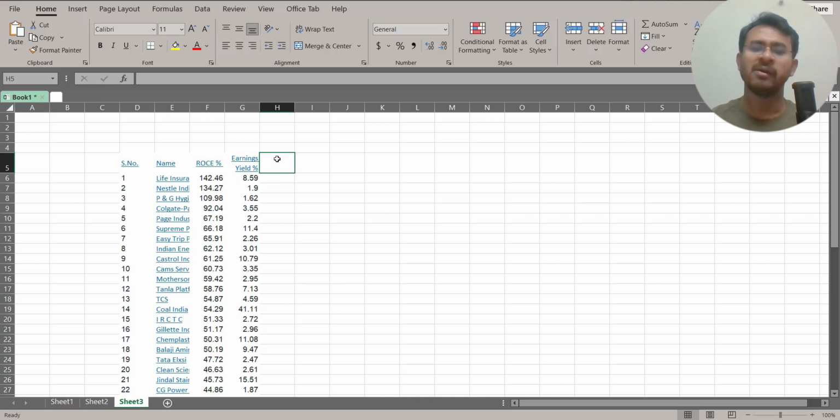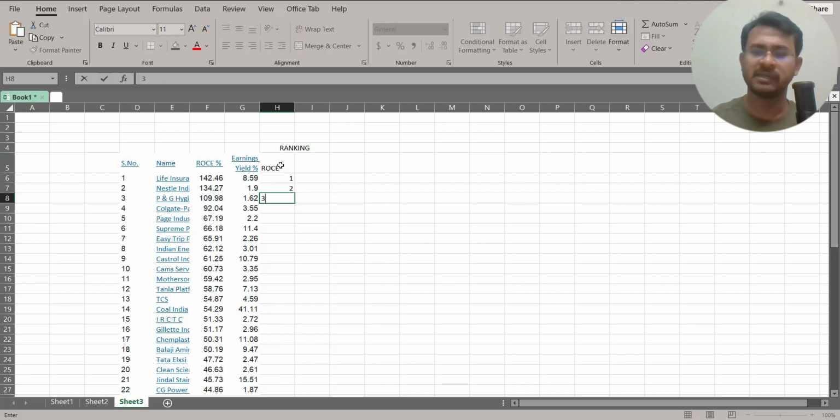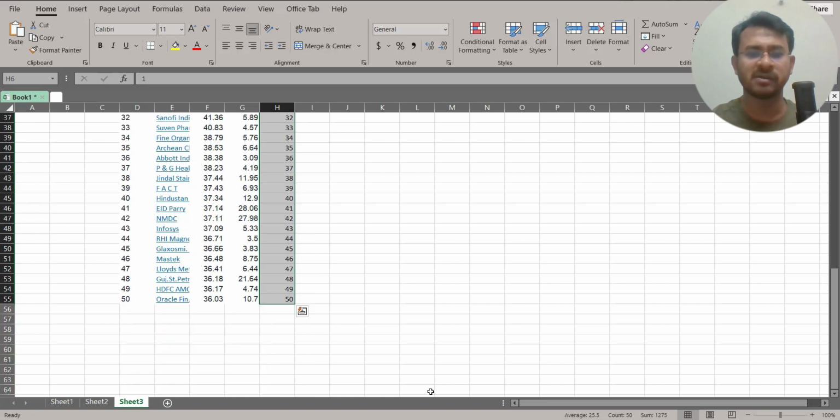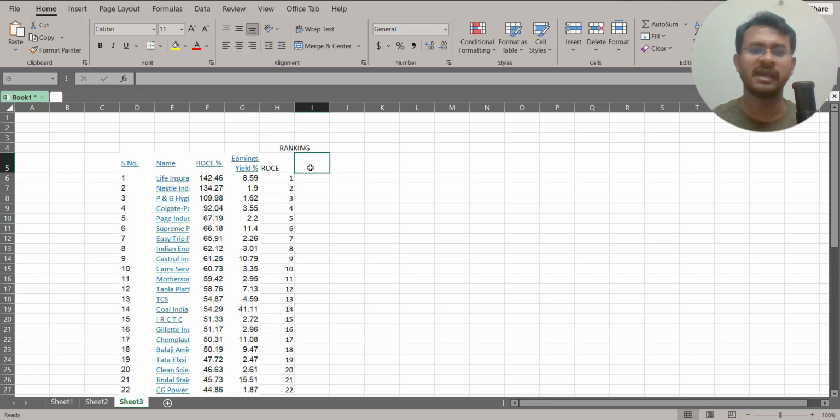Now we have to do rank, right? When we are doing the ranking, let's say we are doing the ranking based on ROC. So when you are doing it based on ROC, the first one, this is the first, second, third, because we are arranging what is the rank of this company based on ROC. So life insurance, this company is going to have the first rank on your ROC, right? This is why we are giving the ranking in this order. In this way, we have ranked all these companies that we have in our list. So this is your ROC rank, right?